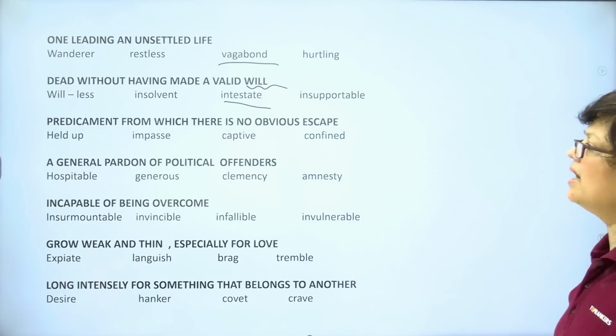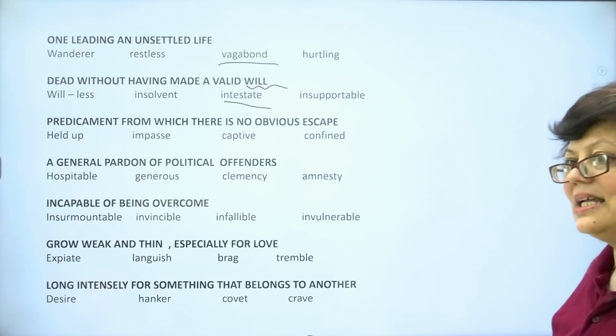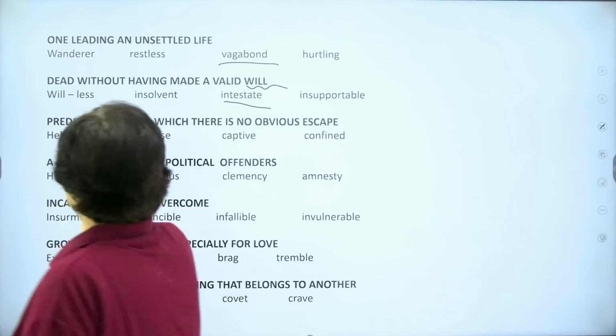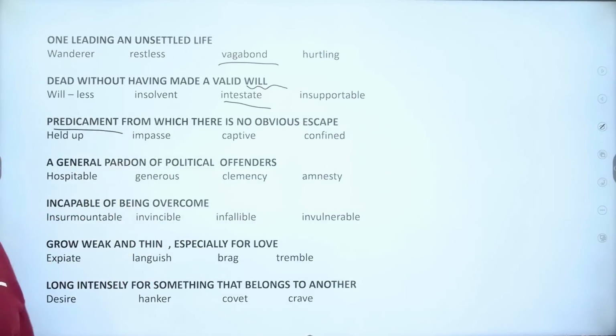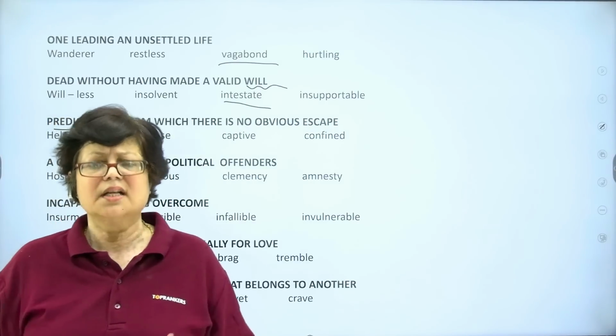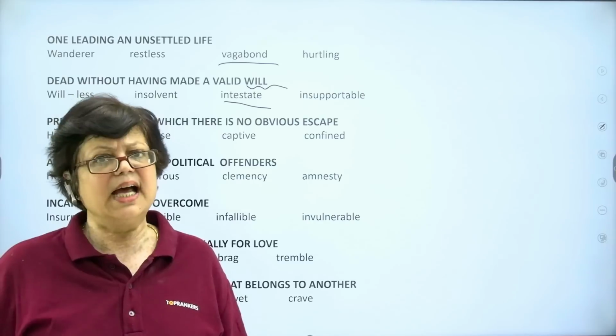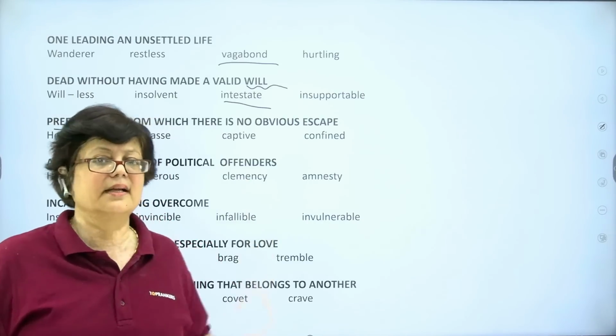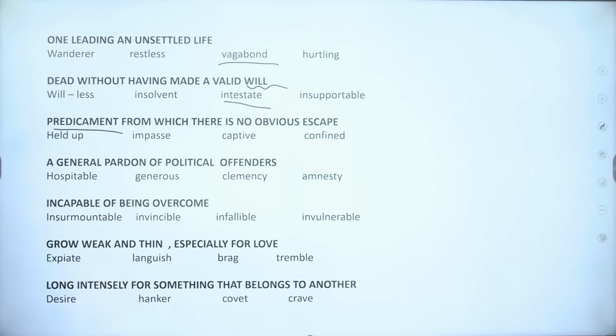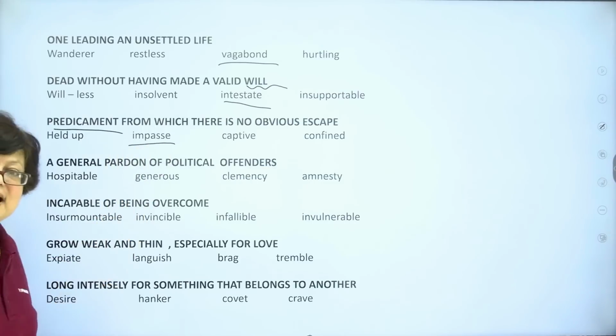Next, predicament from which there is no obvious escape. What is a predicament? A predicament is a situation which gives rise to sorrow and unhappiness. A plight is a predicament. So, predicament from which there is no obvious escape, is it held up? Is it impasse? Is it captive? Is it confined? The answer is impasse.